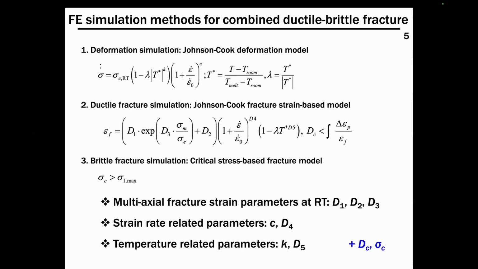So this is how to consider both strain rate effect and adiabatic heating effect in our study. We use the Johnson-Cook deformation and fracture model for ductile fracture simulation under impact loading, and we use a critical stress-based fracture model for brittle fracture simulation. So finally, these parameters should be determined to simulate the combined fracture under impact loading.